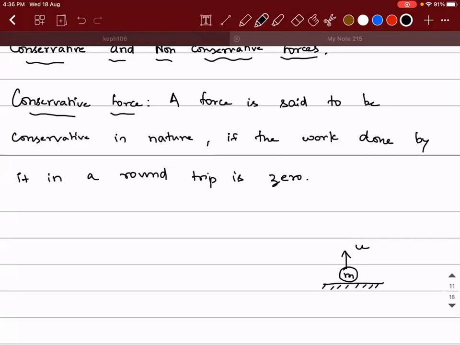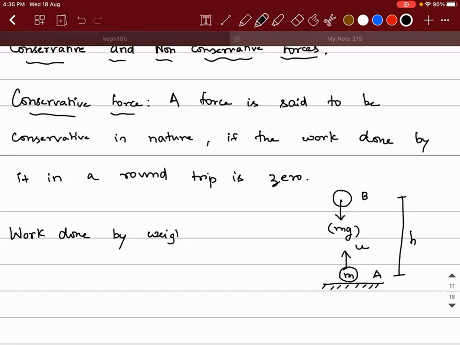And the object has traveled, let's say, to the highest point, and the distance of separation between them is h. So there is a force called weight of the object acting on it, mg. Correct? Now my question is about work done by weight in a round trip.